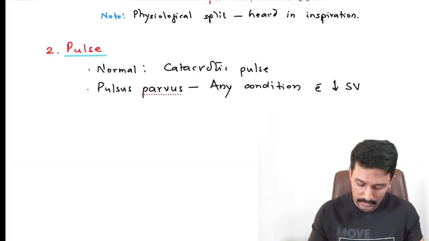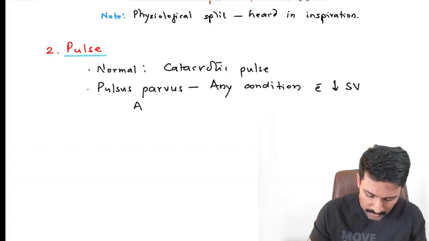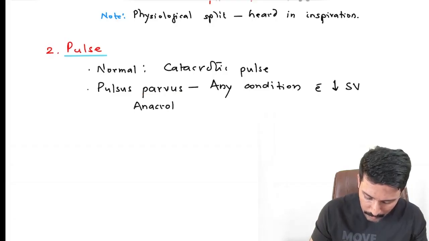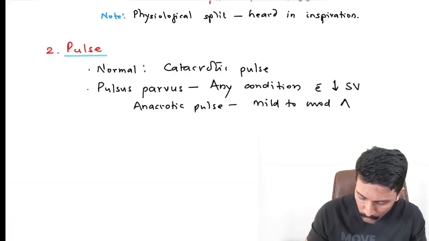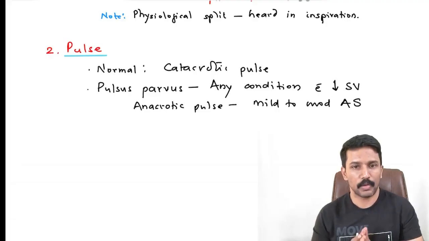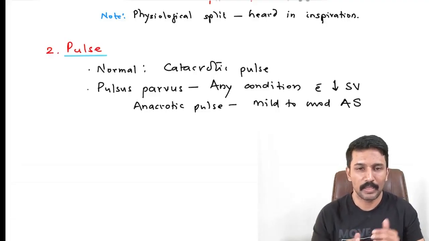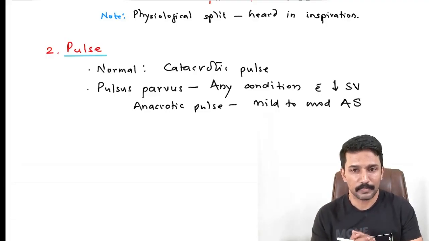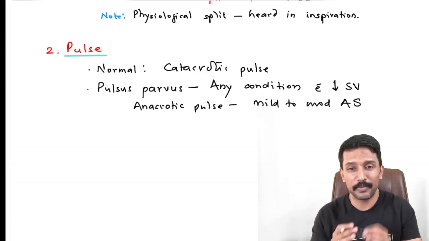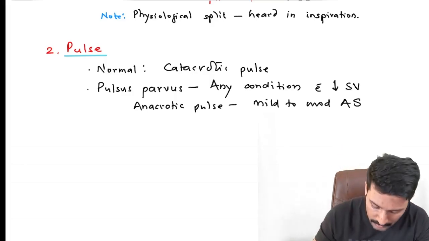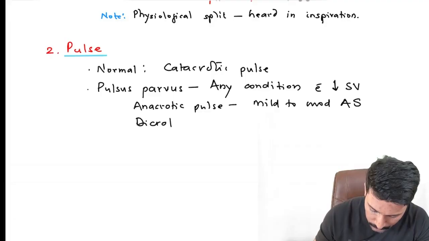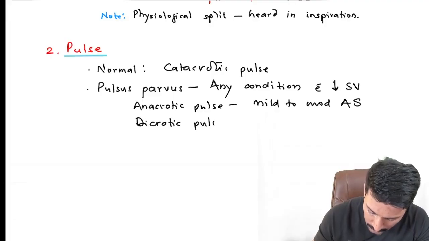And the same pulsus parvus, if it is occurring in a patient with mild to moderate aortic stenosis, then we call it anacrotic pulse. So what is anacrotic pulse? It is nothing but a pulsus parvus seen in patients with mild to moderate aortic stenosis. Same anacrotic pulse or same pulsus parvus, if it makes me feel the diastolic peak also, then we call it dicrotic pulse.